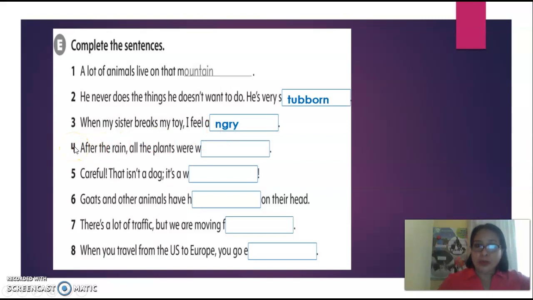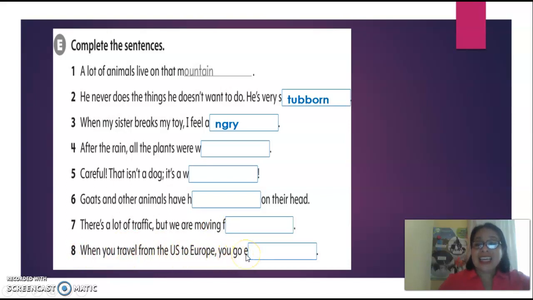4, you will do it on your own. After the rain, all the plants were wet. W. What word is written with W? Careful, that isn't a dog. It is a wolf. Goats and other animals have horns on their head. There is a lot of traffic, but we are moving. Complete the word. When you travel from the United States to Europe, you go east.